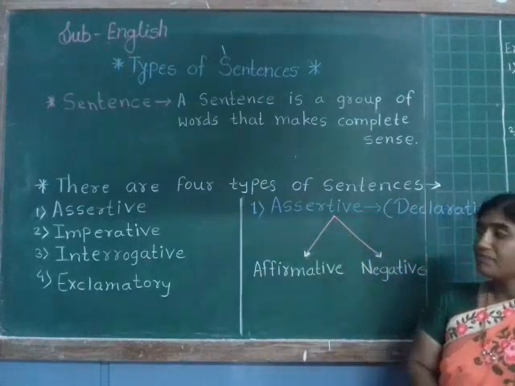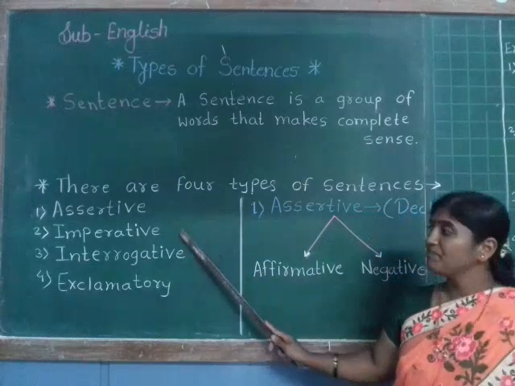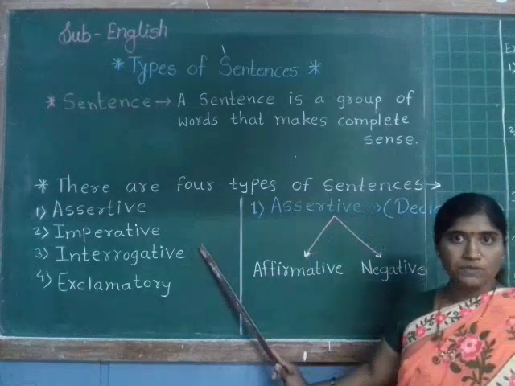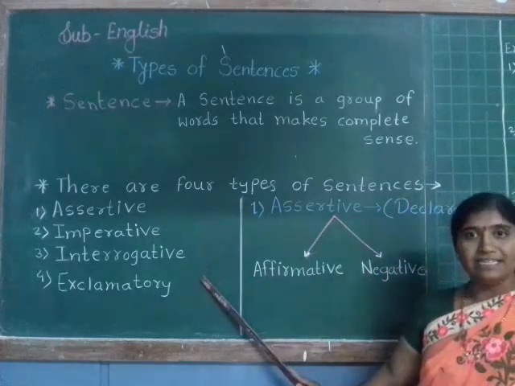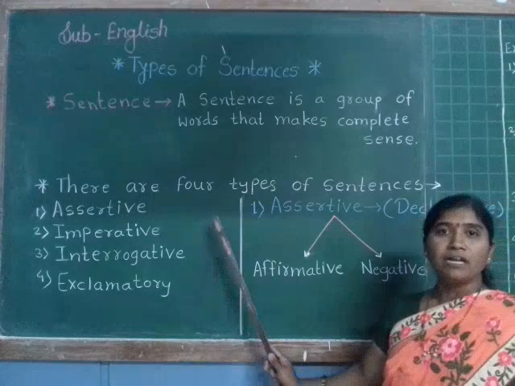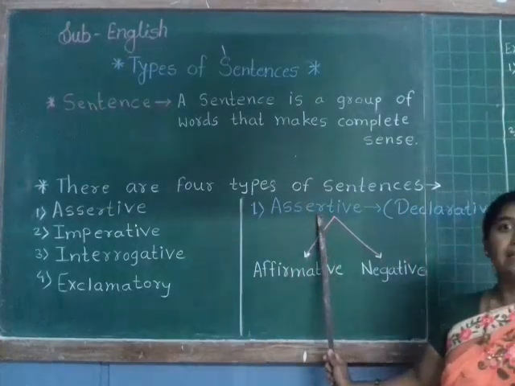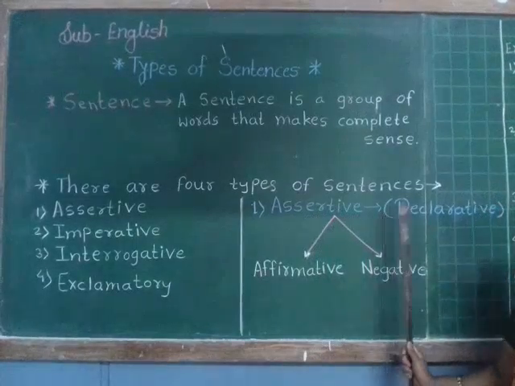First, assertive sentence. Second, imperative sentence. Third, interrogative sentence. And last, fourth one is exclamatory sentence. But now we will study first the type of sentence, that is assertive sentence.